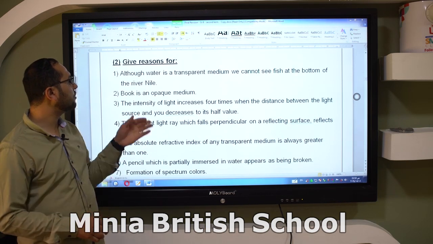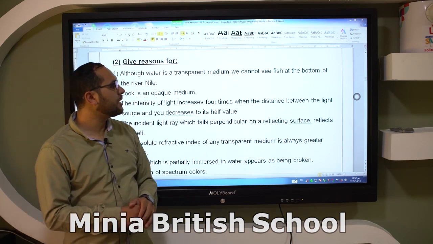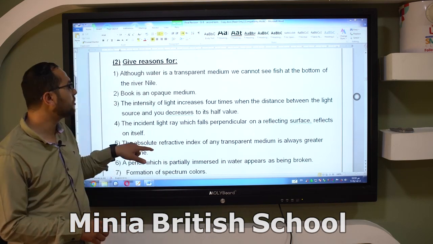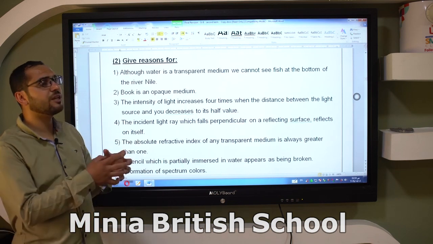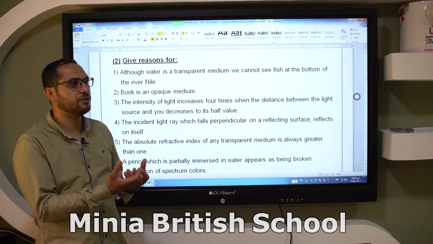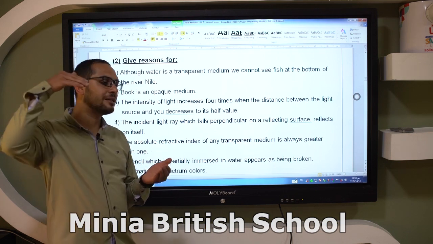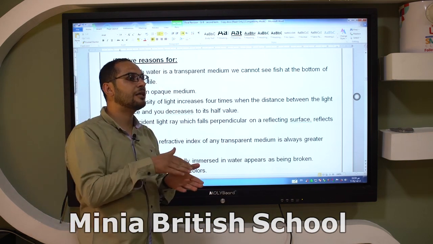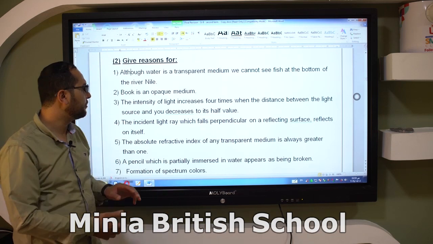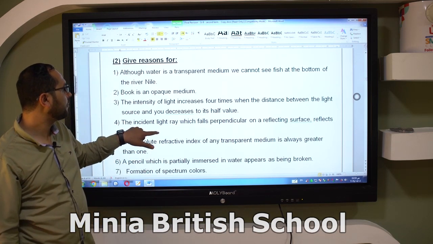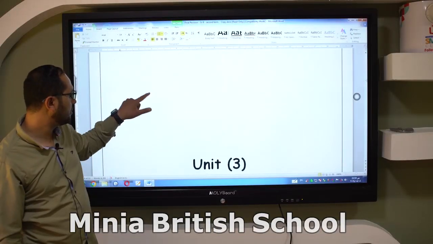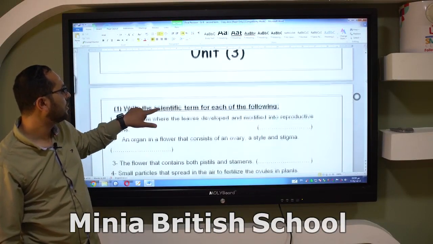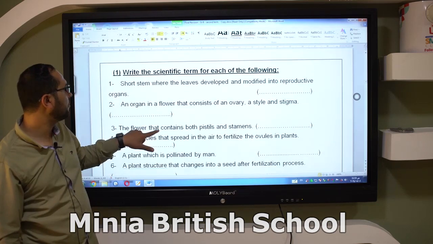Give reasons for: although water is a transparent medium, we can see fish at the bottom of the Nile River. Why? Because when the thickness of the transparent medium increases, the light can't penetrate or reach the bottom point. Okay, this is all about unit 2. Let's start with unit 3.